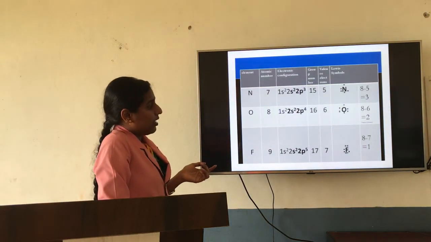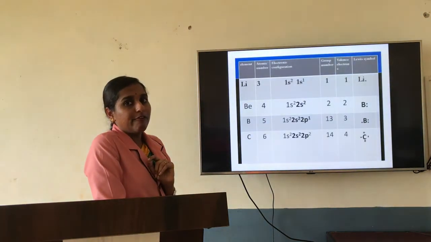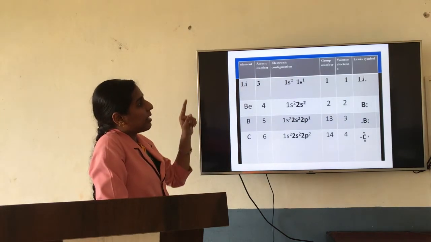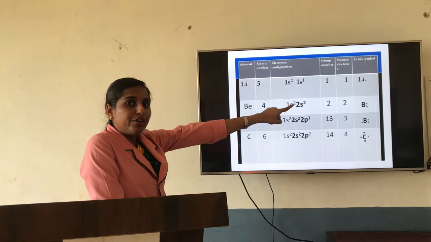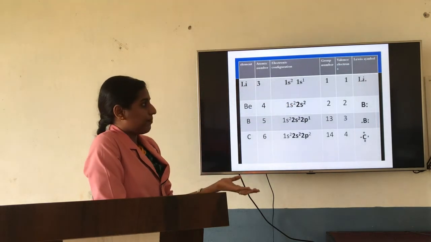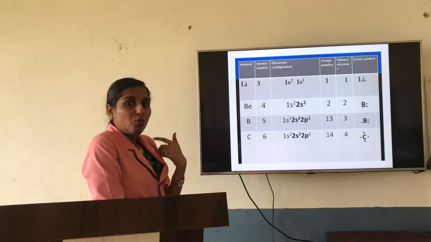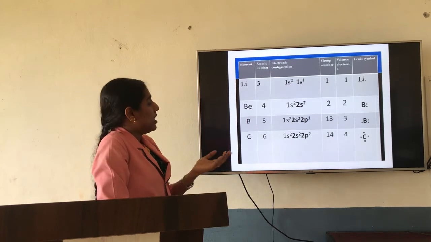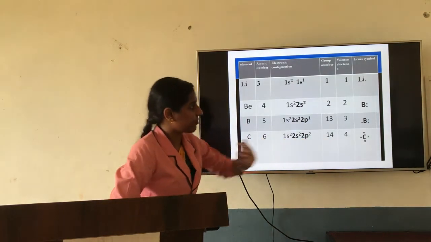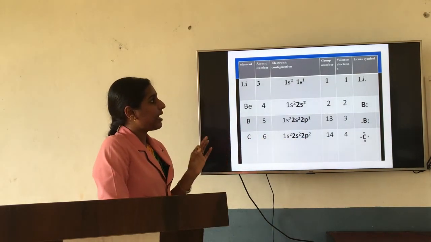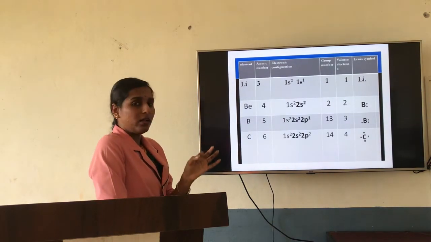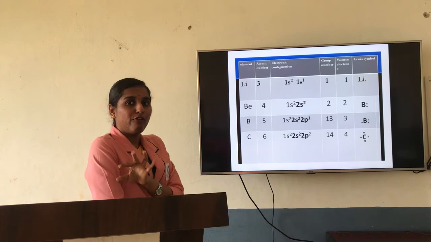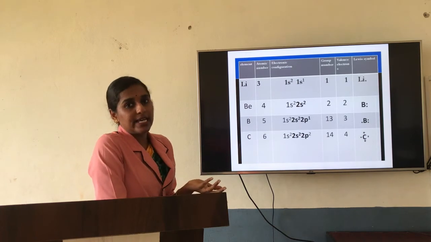Now, I have already explained valency, right? The number of valence electrons is the number of electrons present in the last shell, while valency is how many electrons will go for bonding. Up to 4, if the valence electrons are 1, 2, 3 or 4, then the same number is considered as valency.